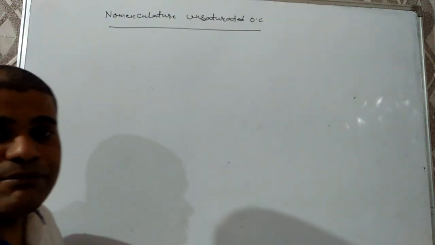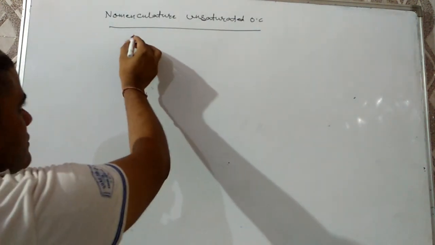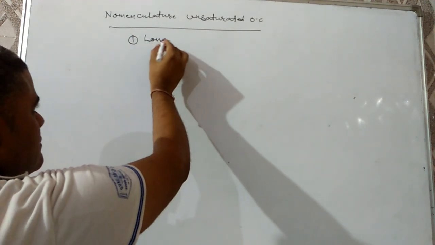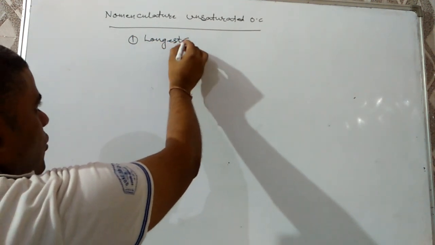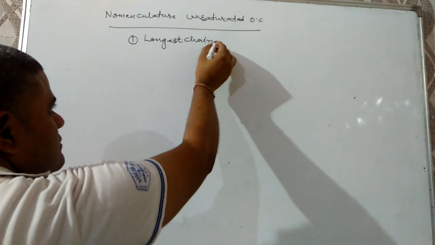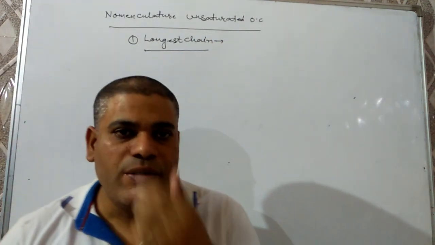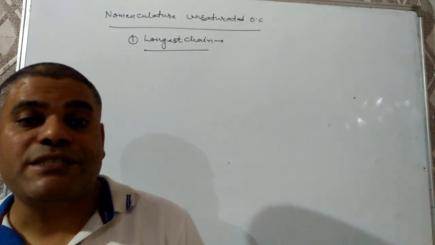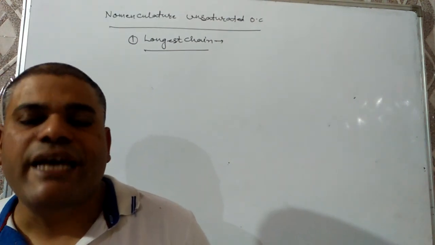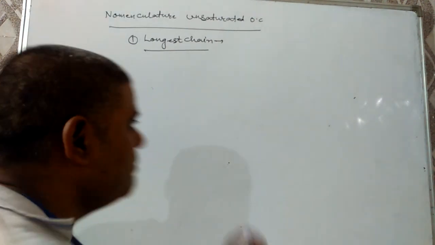But first rule is same, longest chain rule. We have to select that longest possible continuous chain which has maximum number of multiple bonds in it.